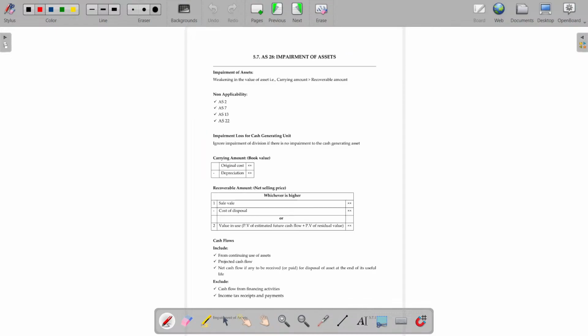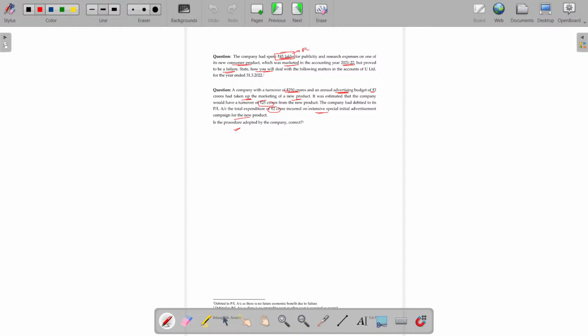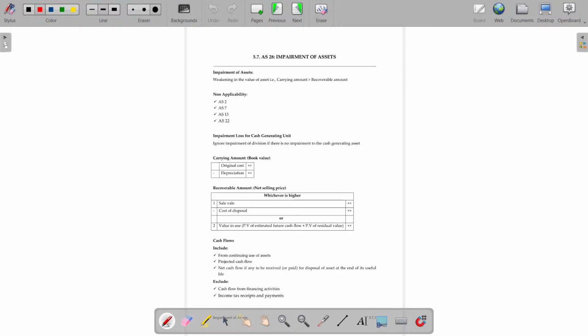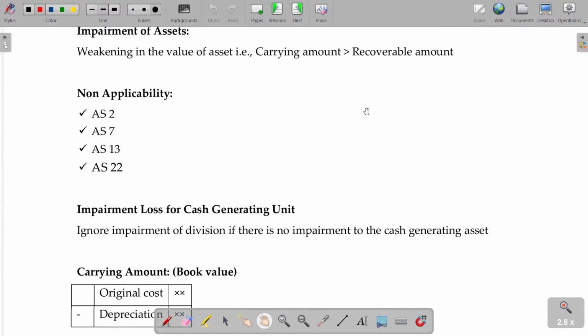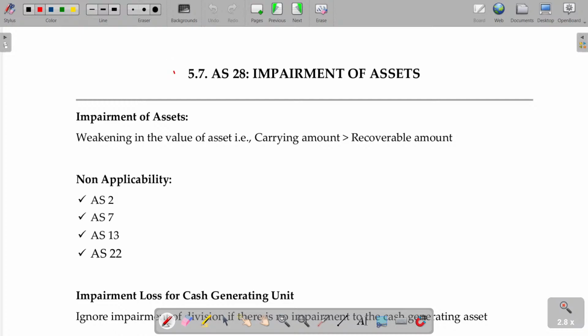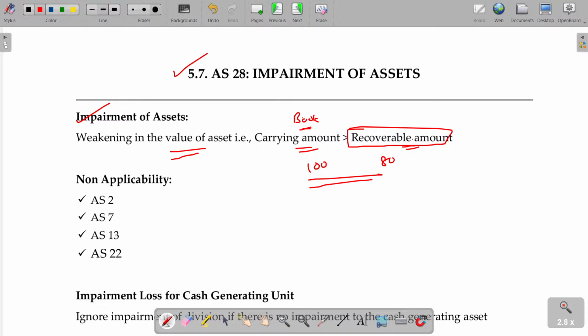Now, we'll deal with impairment of assets. Impairment of an asset is nothing but weakening the value of the asset, where the carrying amount is higher than the recoverable amount. In your book, you record the value of the asset as 100, but today the recoverable value is only 80. It's not market value, it's recoverable value. The difference between these two is called impairment loss.